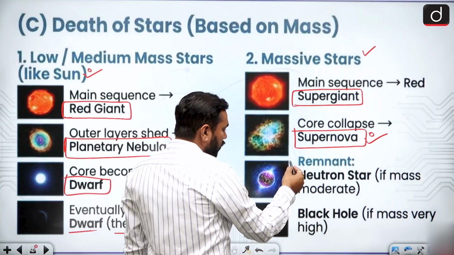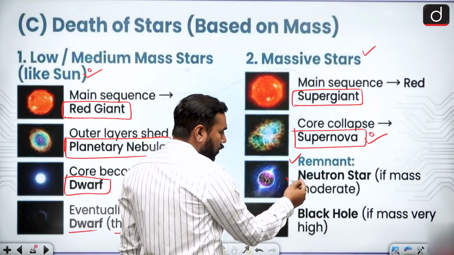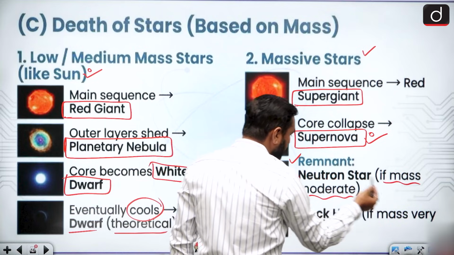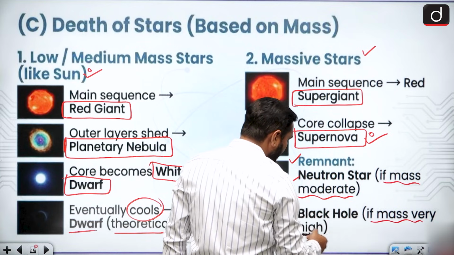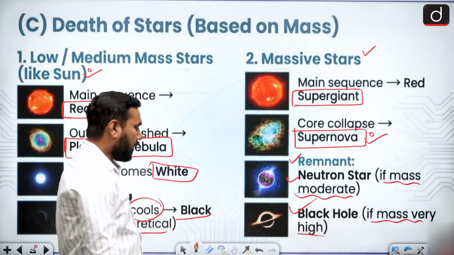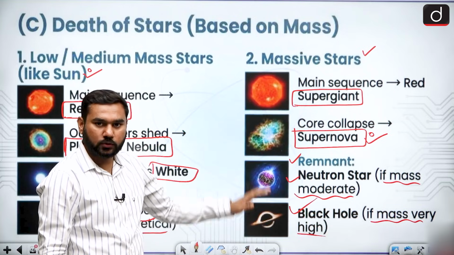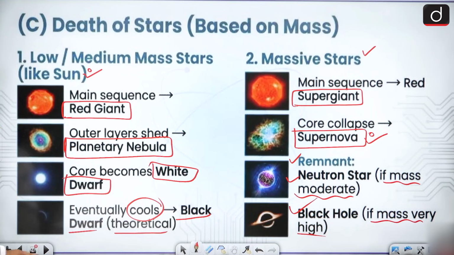And also when we talk about the remnant, what is left after it? There is a neutron star if the mass is moderate. So if mass is moderate, a neutron star, and if mass is very high, then it is finally converted into a black hole. Actually this one is the result of the most massive stars, that is called a black hole. So this is known as the life of a star.